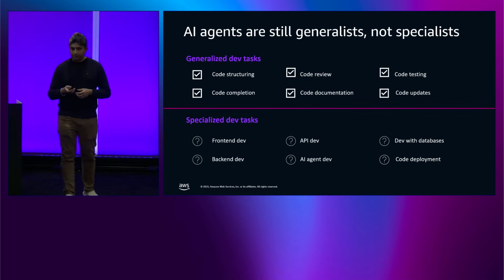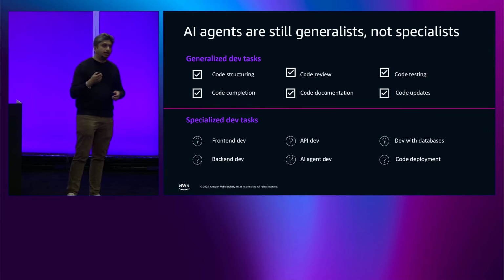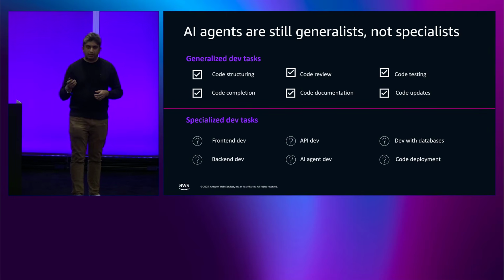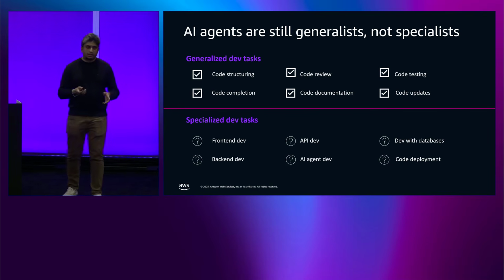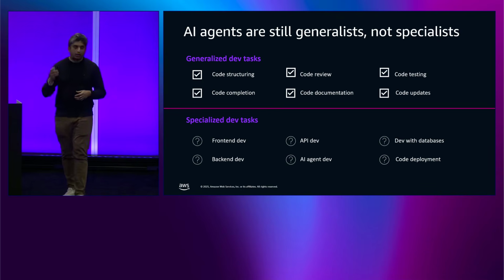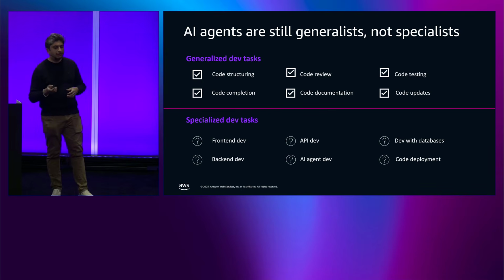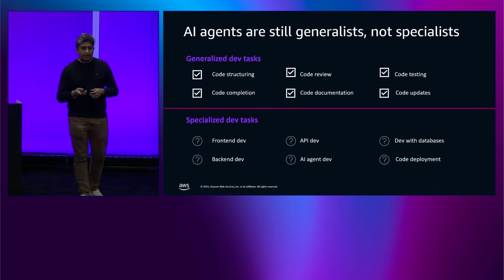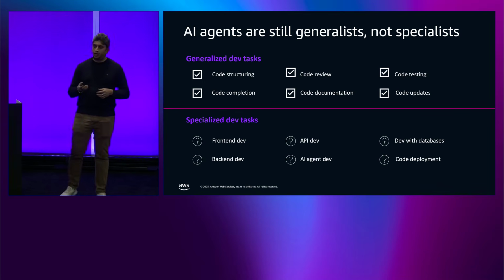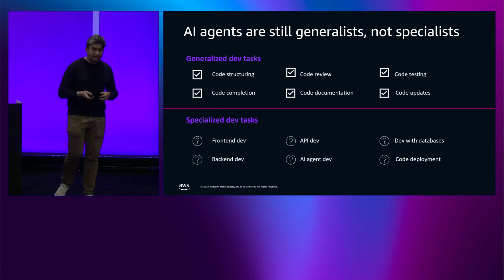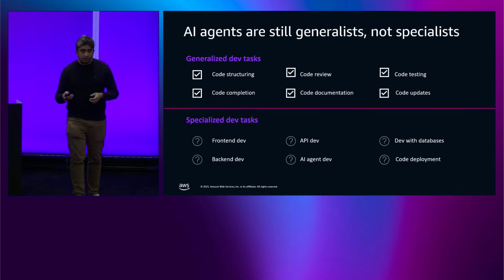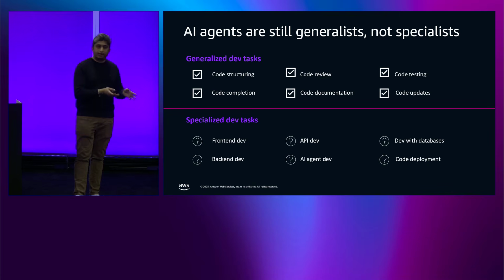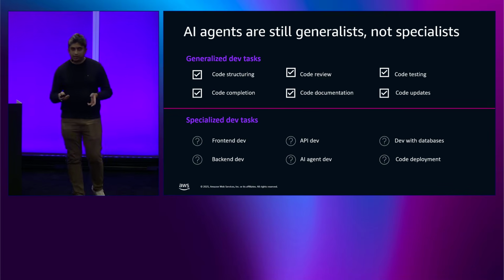But now let's jump into the problem, right? AI agents, what we have seen, are still performing in a generalist behavior. They are not specialists, right? If you take a look at a generalized dev task, code structuring, yes, it can do that really well. Code reviews, code testing, completion, and documentation, making sure that the READMEs are right, and performing updates as and when your code changes. But when you look at a specialized dev task, this is where the entire ecosystem of development comes into play. If you're looking at a UI developer, the UI developer might have special requirements for working with Figma for design to component generation, right?